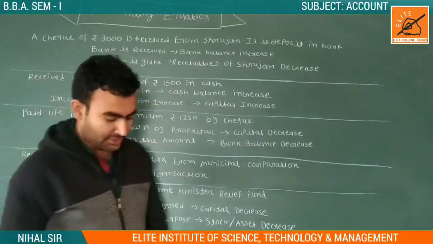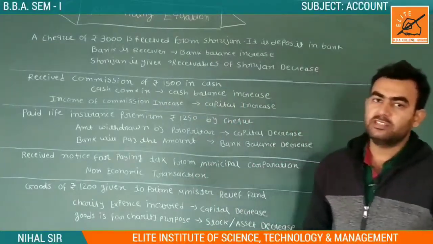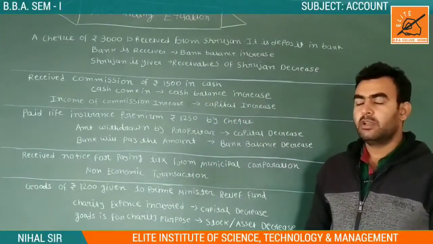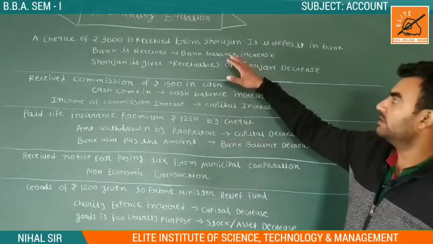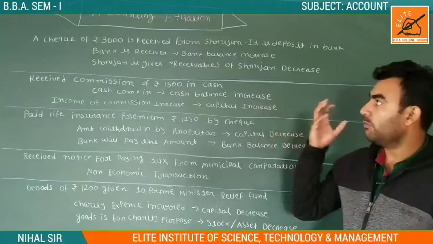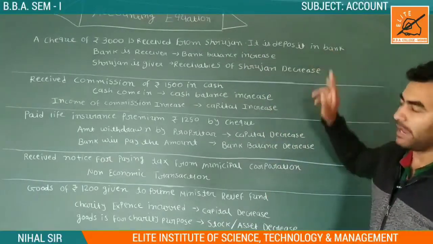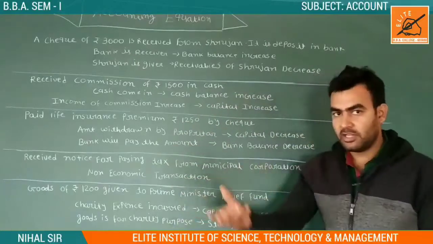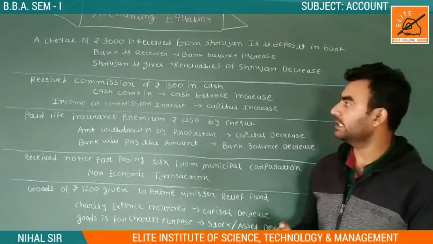In the previous equation we already discussed that Srujan is our receivable, we will receive from Srujan. So now Srujan pays us by check of rupees 3000, received from Srujan and deposited in the bank. In a previous equation we saw that we sold goods to Srujan and money was due to us, so that was discussed.